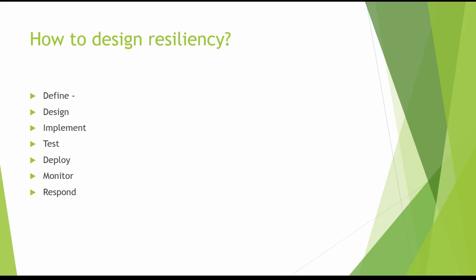Then we have test. Don't wait for production failure. We have to simulate failures. We have to verify that what we have implemented is working, and that our resiliency strategies are in place and working. We call it chaos testing for integration. We have to do chaos testing to validate that our resilience strategy is solid and working.